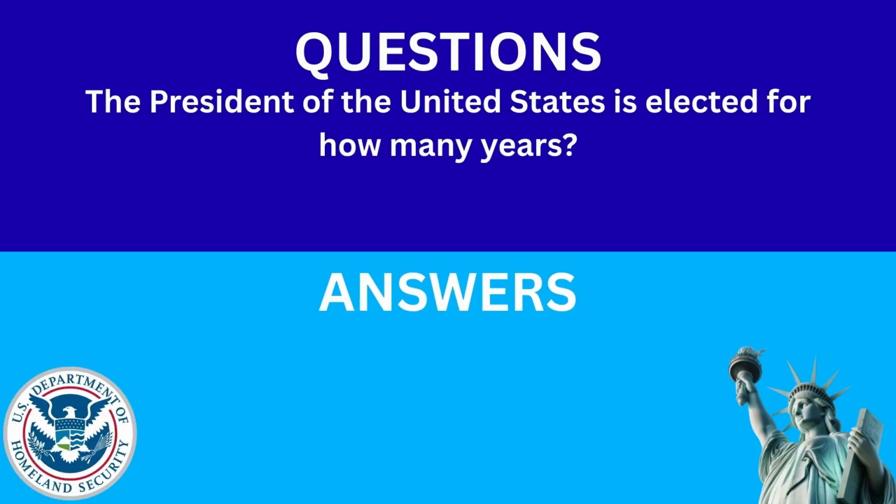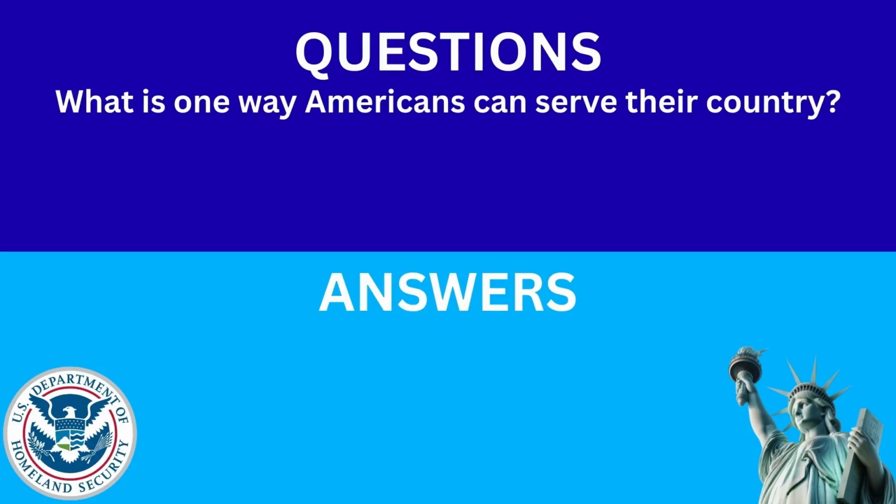The President of the United States is elected for how many years? The answer is 4. What is one way Americans can serve their country? The answer is vote.